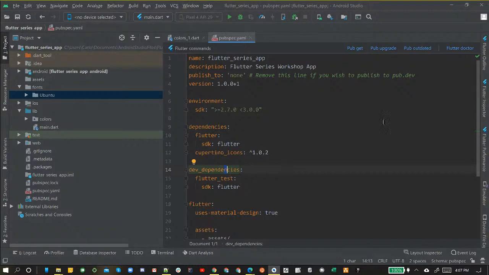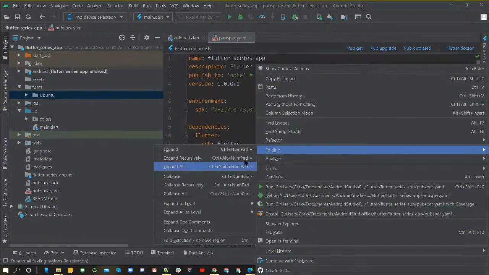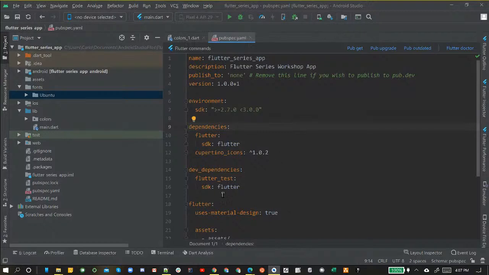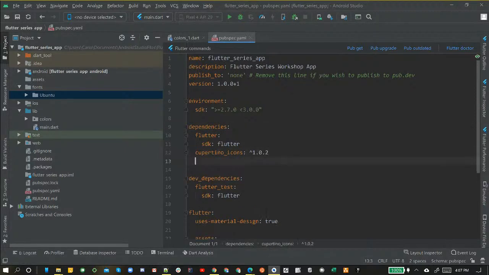And as we clean everything up, it's much easier to navigate around here too, as you can see. So under dependencies, not dev dependencies, we're going to go to the next line. Cupertino icons, by the way, I believe are for iOS. That's going to be your dependencies for your iOS icons. So just keep those there. I'm going to go to the next line at the same level of Cupertino icons, which is 2 spaces away. Right under here, we're going to specify our AutoRoute and our Flutter Toast imports or dependencies.